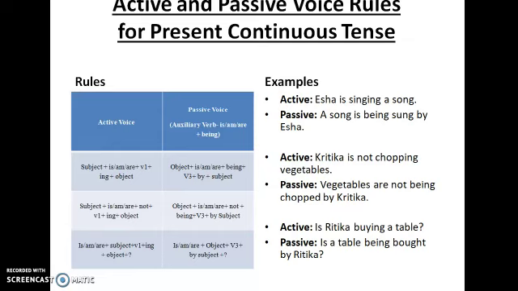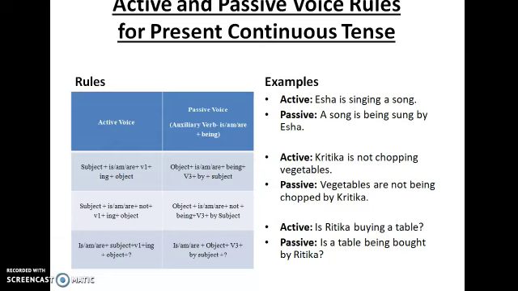Same thing, second question, it's a negative sentence. Kritika is not chopping vegetables. Again the object is vegetables, and since it is vegetables, you have to use are. Vegetables are not being chopped by Kritika. So coming to a question, is Kritika buying a table? Again the object, a table. The question word is. Is a table being bought by Kritika?